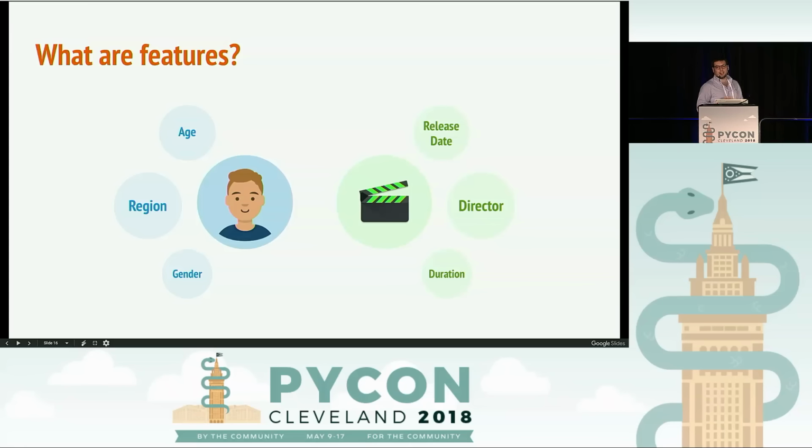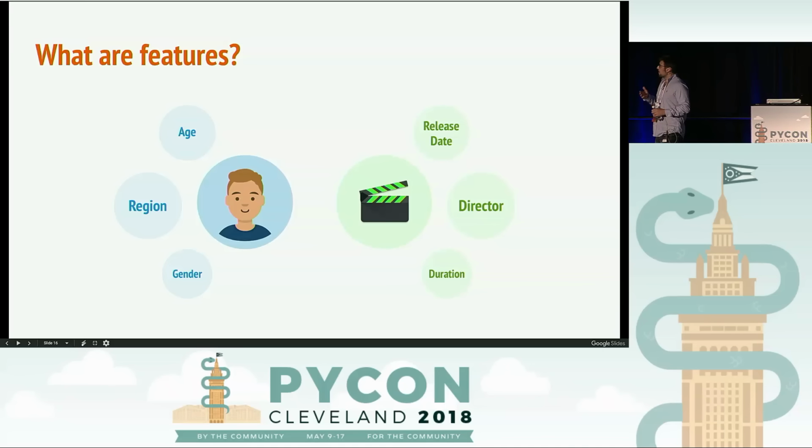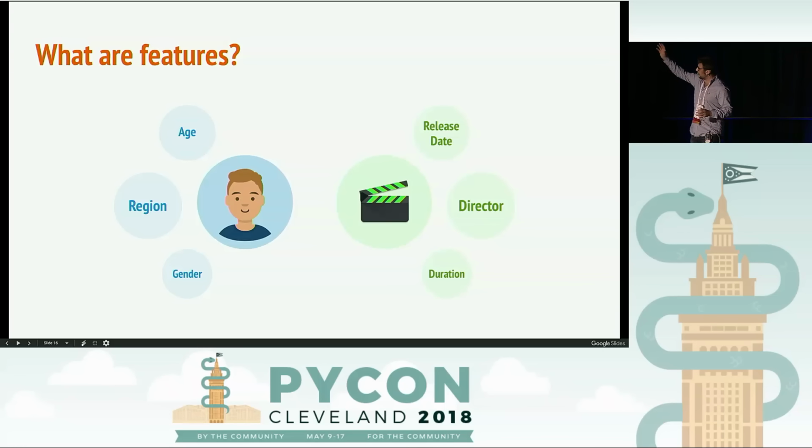In fact, there's a class of algorithms, like SVD, that create out of nothing these new features, which we call latent features, just like age, region, and gender, that are somehow not directly observable.